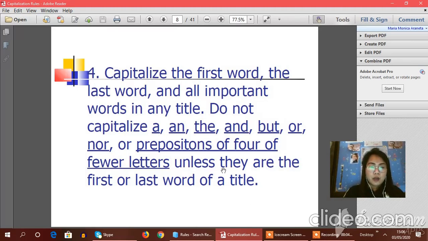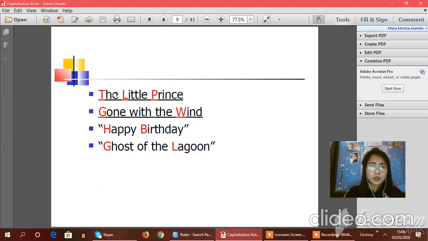In short, grade 3, you are not allowed to capitalize these underlined words unless they are the first or last word of a title. You need to capitalize only the first word, the last word, and all important words in any title. So look at this example, The Little Prince. So those letters which are in red color have been capitalized. Okay, Gone with the Wind, Happy Birthday, Ghost of the Lagoon.